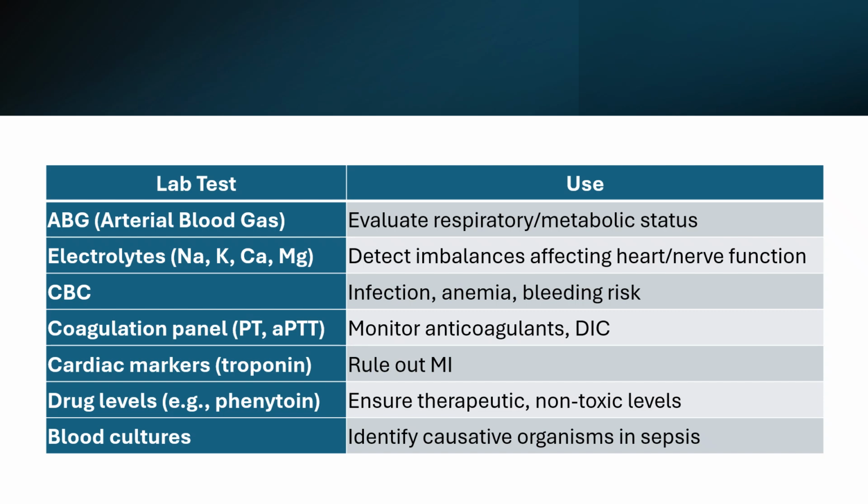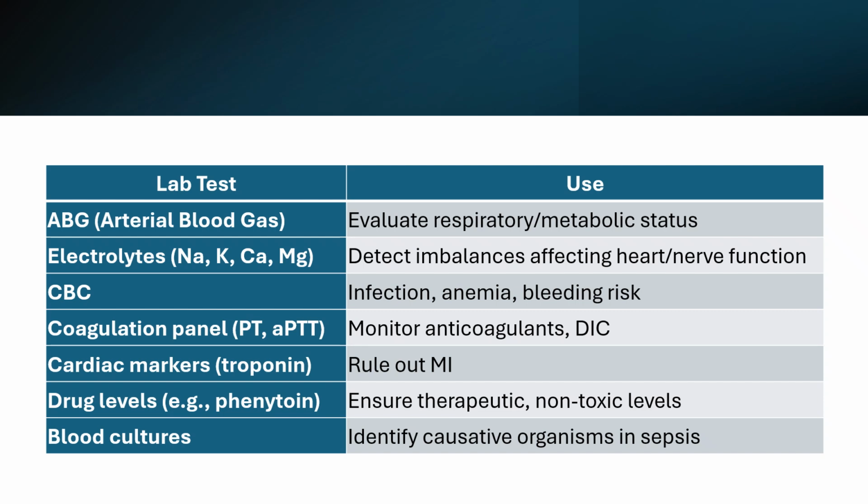CBC, to detect the presence of infection, bone marrow depression, and risk for bleeding. Coagulation panel, that is to monitor the anticoagulants that are given, and disseminated intravascular coagulation. So if there are some blood clots in the system.